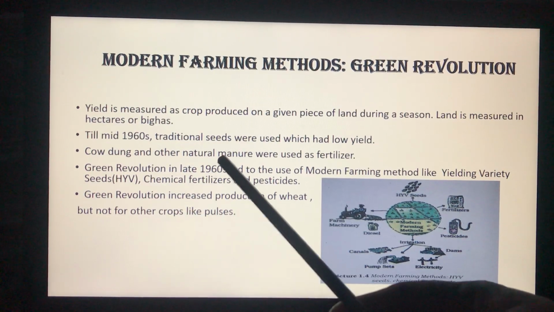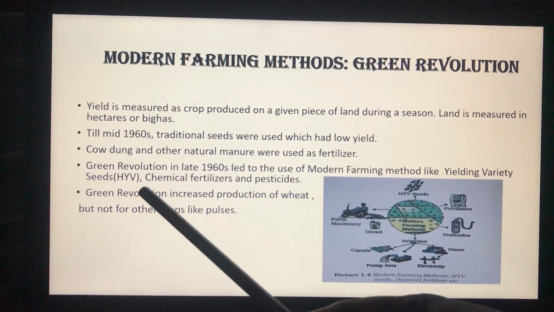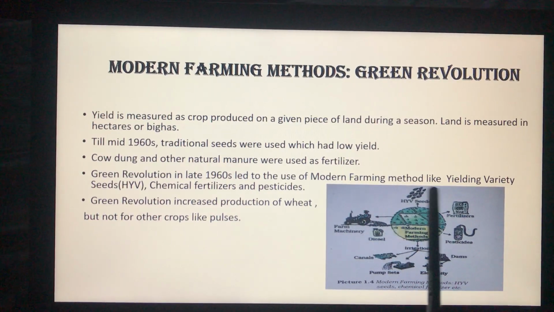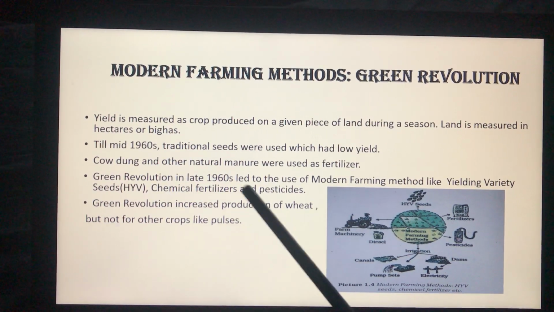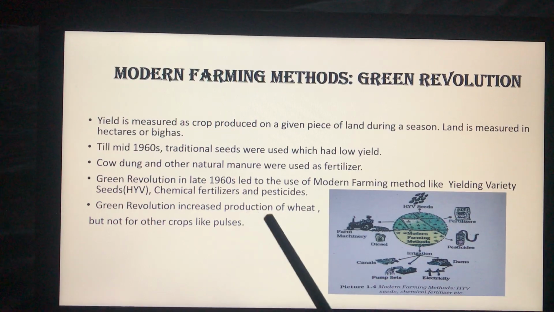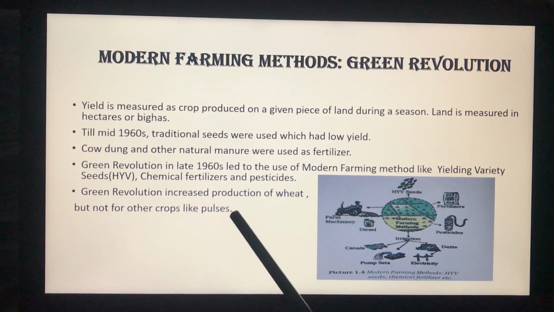Cow dung and other natural manure were used as fertilizers. But the Green Revolution in the late 1960s led to the use of modern farming methods like high yielding variety seeds, chemical fertilizers, and pesticides. Green Revolution increased the production of wheat. However, the production of pulses could not increase.